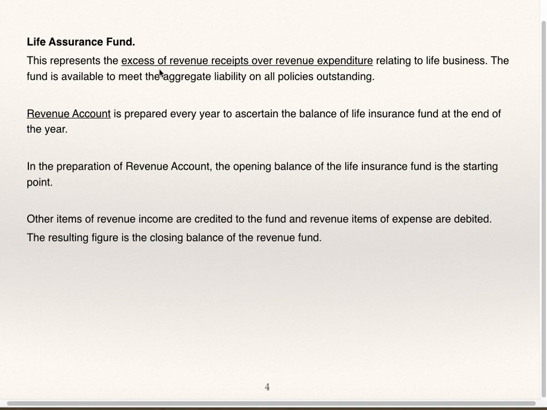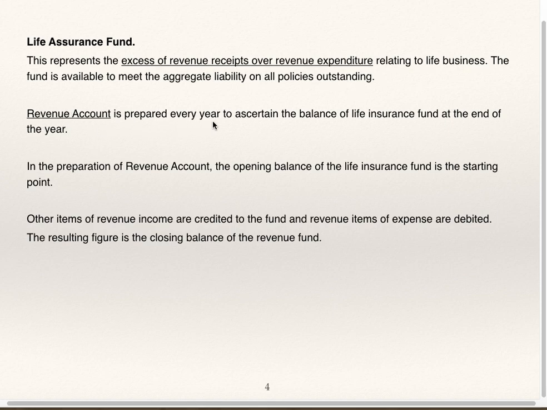Life assurance fund represents the excess of revenue receipts over revenue expenditure relating to life insurance business. The fund is available to meet the aggregate liability on all policies outstanding. Revenue account is prepared which shows revenue receipts and revenue expenditure. If revenue receipts are more than revenue expenditure, that surplus gets transferred to life assurance fund in case of life insurance business, and that fund is used for payment of policy amount on maturity.